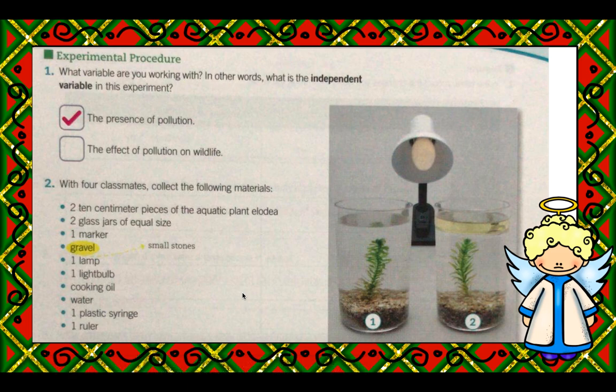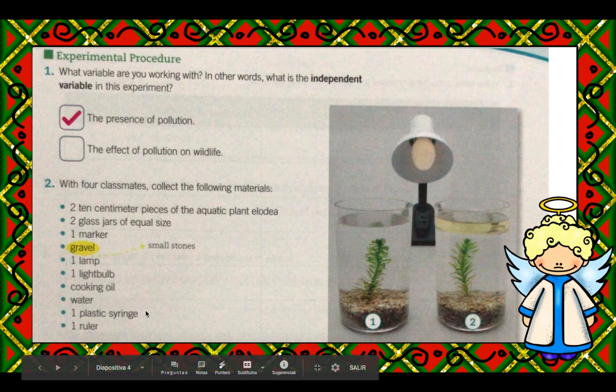Experimental procedure. What variable are you working with? In other words, what is the independent variable in this experiment? The presence of pollution. With 4 classmates, we could collect 10 centimeter pieces of aquatic plant Elodea, 2 glass jars of equal size, 1 marker, gravel or small stones, 1 lamp, 1 light bulb, cooking oil, water, 1 plastic syringe,